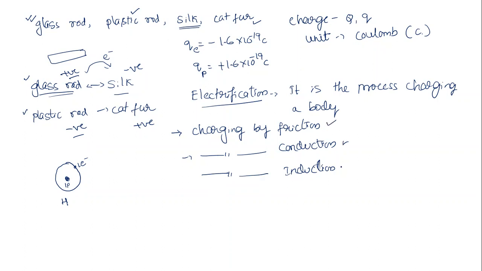What is electrification? It is a process of charging a body. It is a phenomenon in which the body is going to be charged. By any of these three methods, this is what we call charging, meaning electrification. Now look at them one by one. First is by friction.